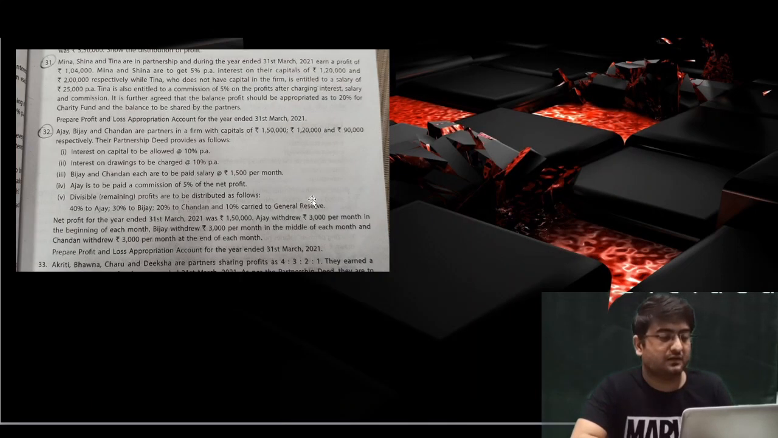Now the next comes Tina. For Tina, it is given that she does not have capital in the firm, no issues, and is entitled to a salary of 25,000 per annum.